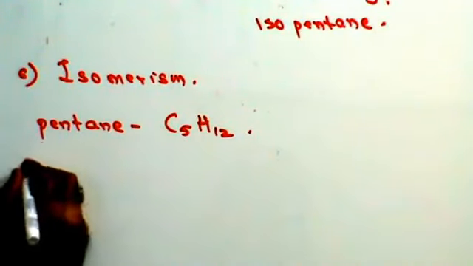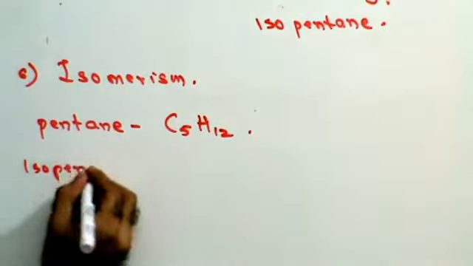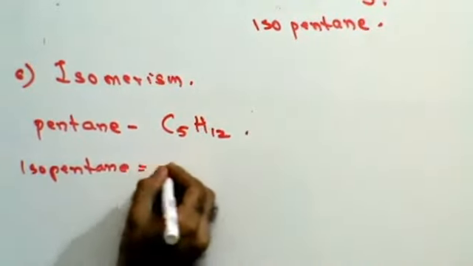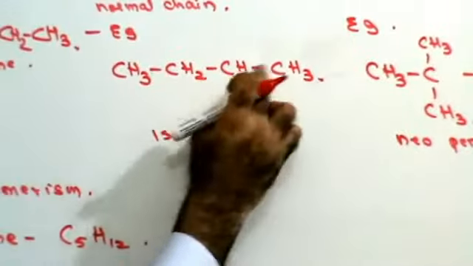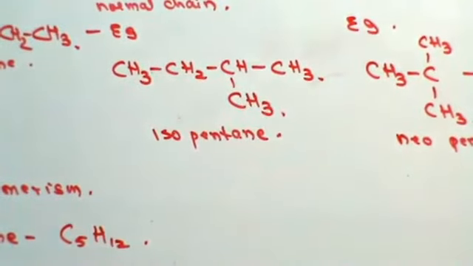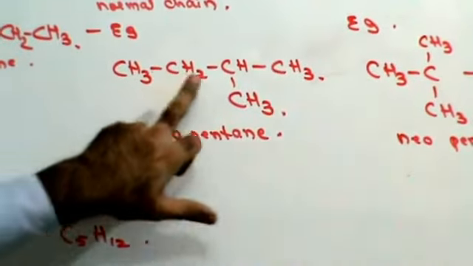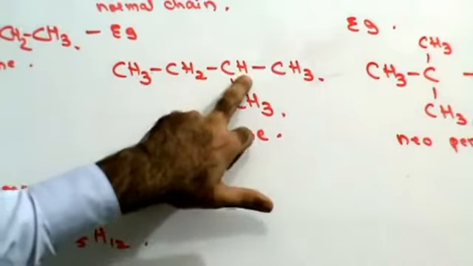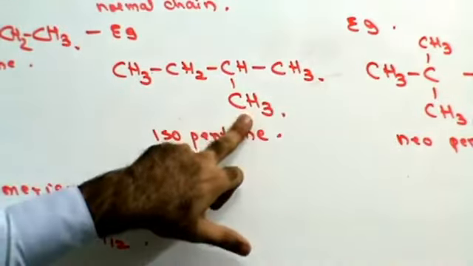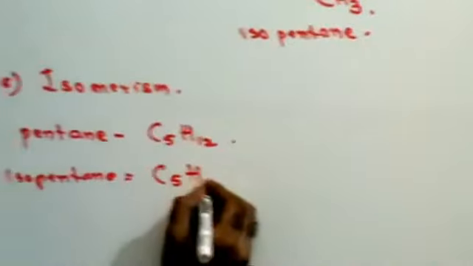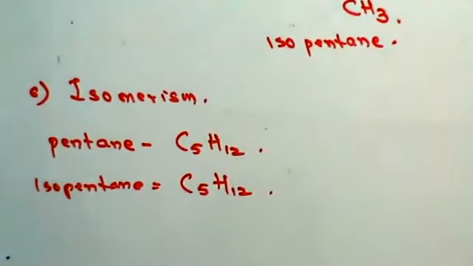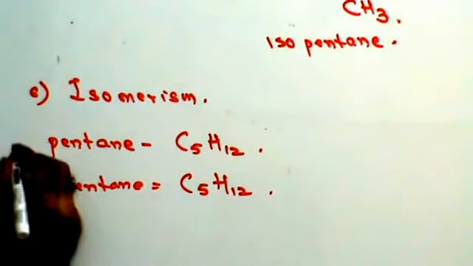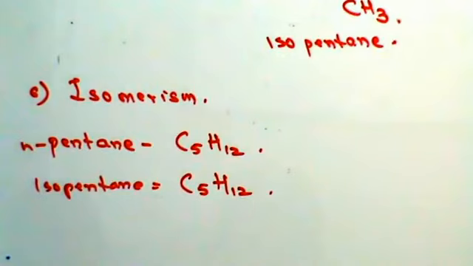Right? Let's see isopentane. Isopentane also has 1, 2, 3, 4, 5 carbon atoms. Hydrogen atoms 3, 5, 6, 7, 8, 9 and another 3, 12. It has 12 hydrogen atoms. N-pentane has 5 carbon atoms and 12 hydrogen atoms. Isopentane has 5 carbon atoms and 12 hydrogen atoms.